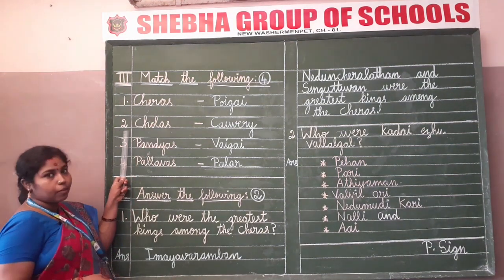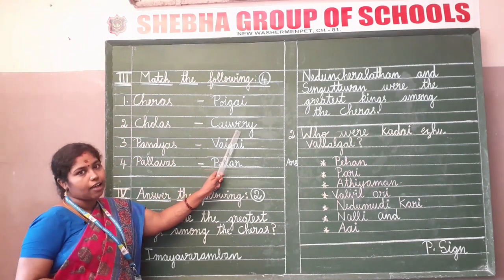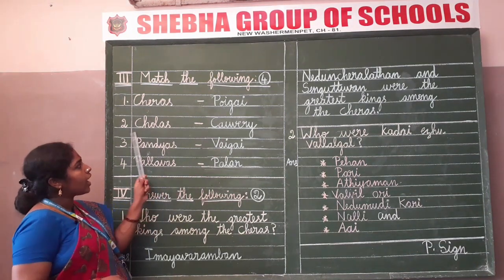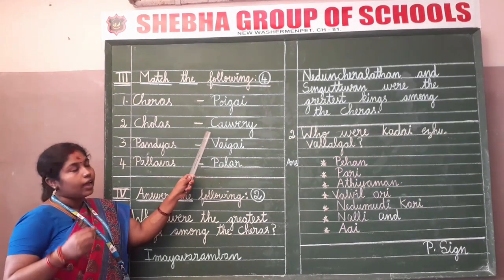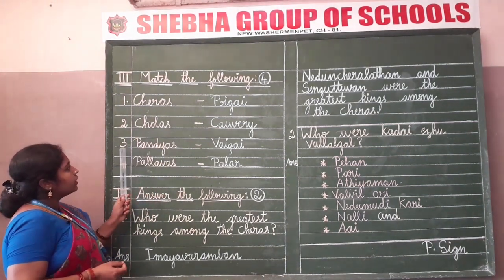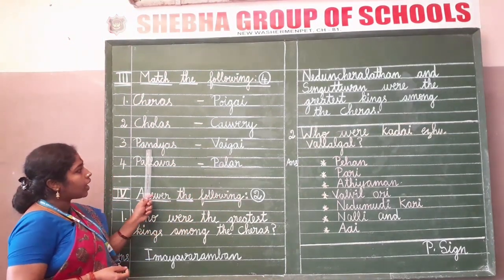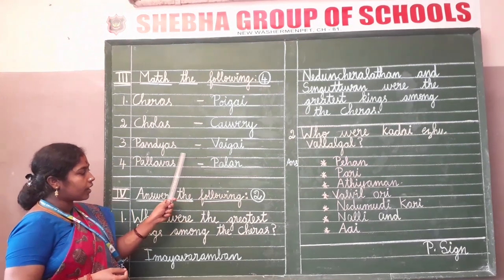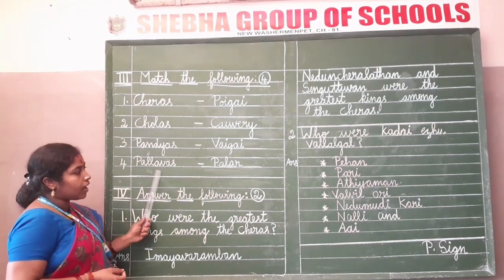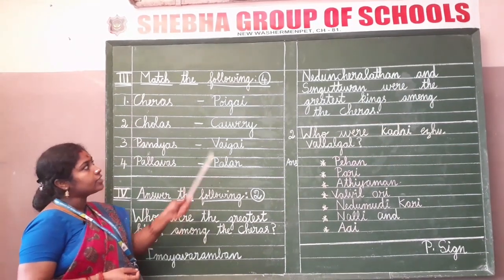Write the serial number in the margin. Cholas, space, hyphen, space, Kaveri. Cholas, Kaveri. On both sides you have to start the first letter in capital. Leave one line. Third one, Pandyas, Vaigai. Leave again one line. Write the serial number 4 in the margin. Pallavas, Palar. Now I am going to spell the answers.